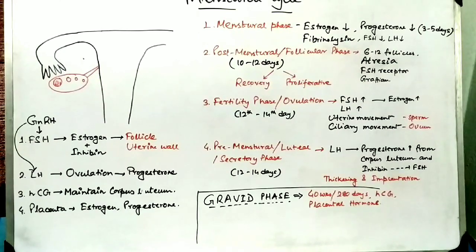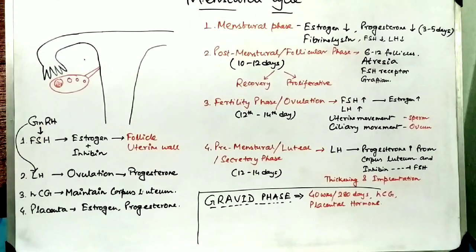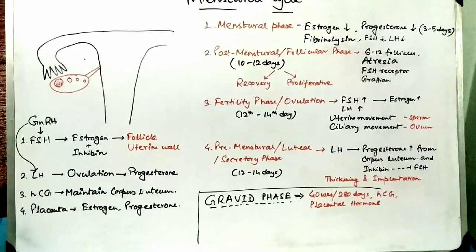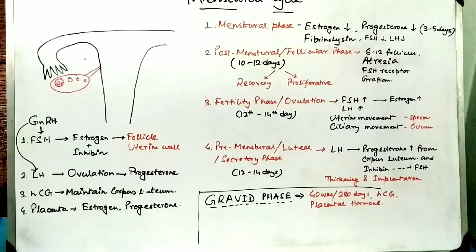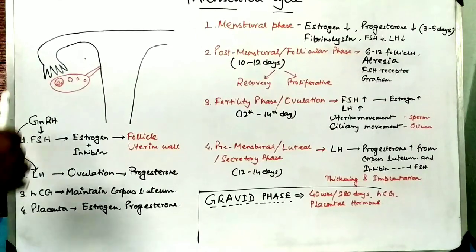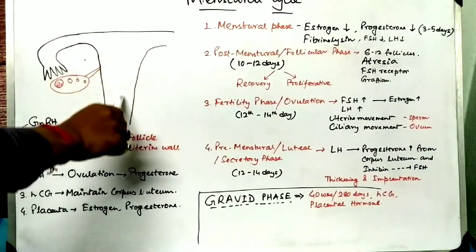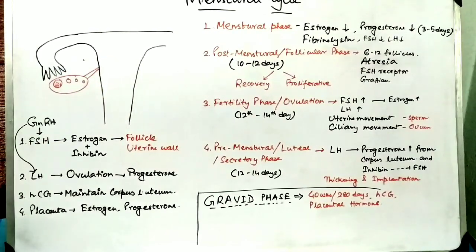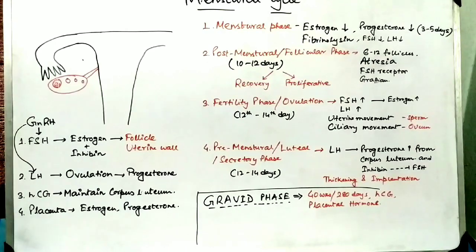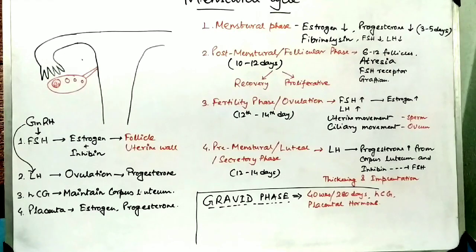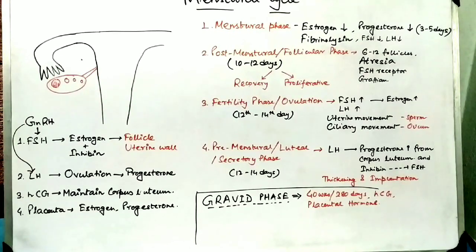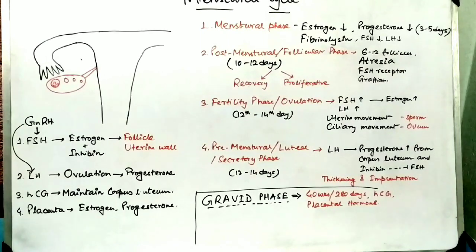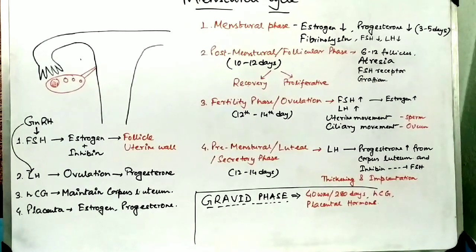Now the remaining part of the Graafian follicle will form the corpus luteum, which is nothing but accumulated lutein granules inside it. So the corpus luteum now secretes progesterone and inhibin. The progesterone will further proliferate the uterine wall and it becomes more and more thick. The corpus luteum will also release inhibin, and inhibin will prevent the secretion of FSH from the pituitary.